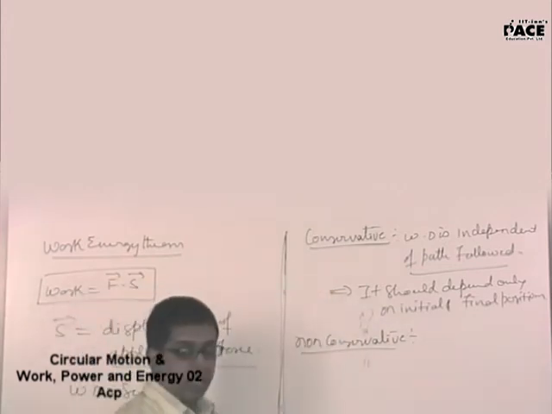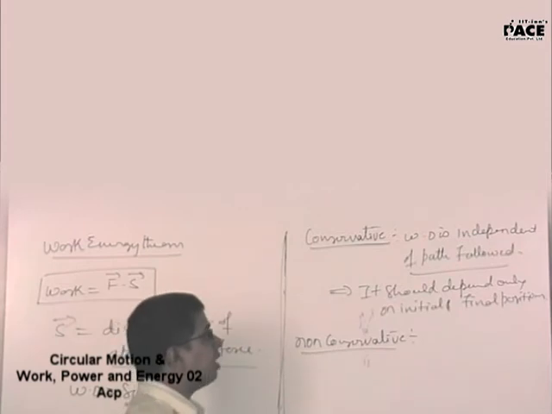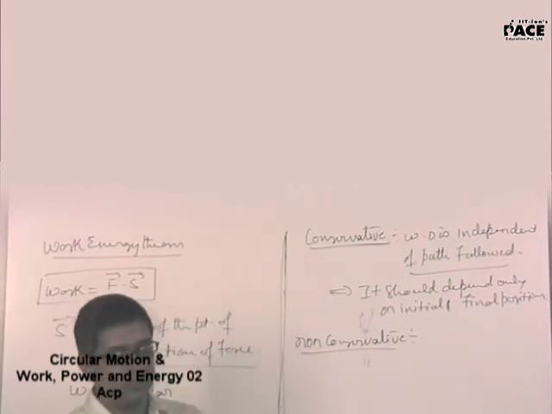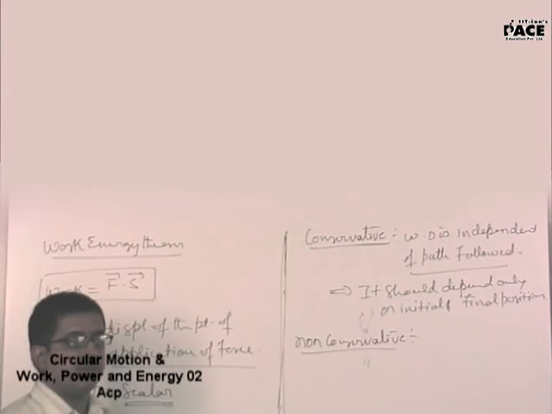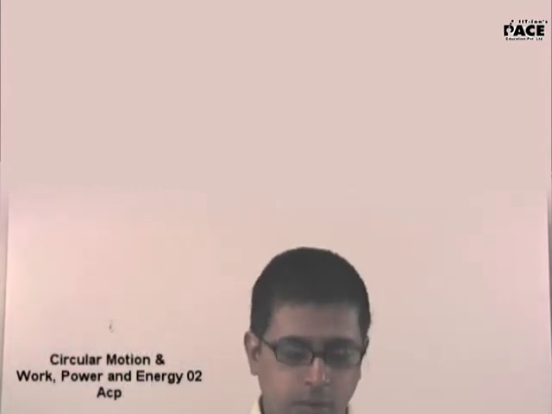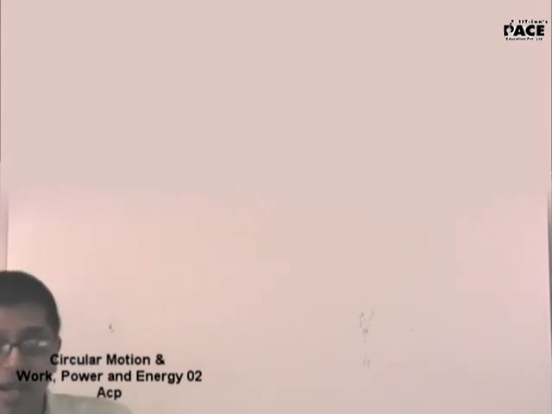Non-conservative force, write down the statement: work done is dependent on the path followed. Example: friction. In static friction, work done is always 0. Now this is a luring trap for you. The doubt is that static friction means the body should not slide, so always work done by static friction is 0. The statement is wrong. The reason being work is frame dependent. Note, write down. Work is frame dependent.